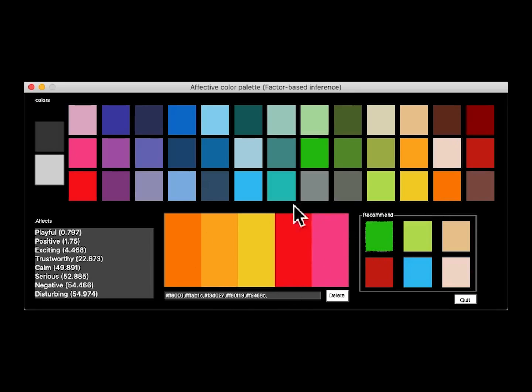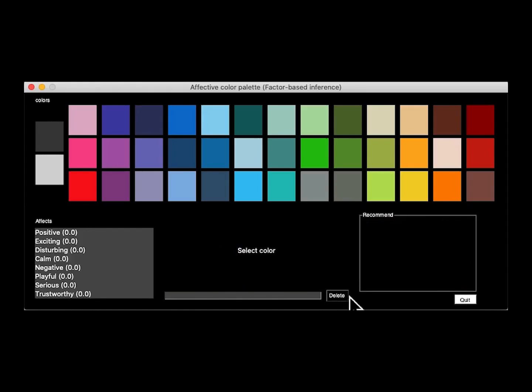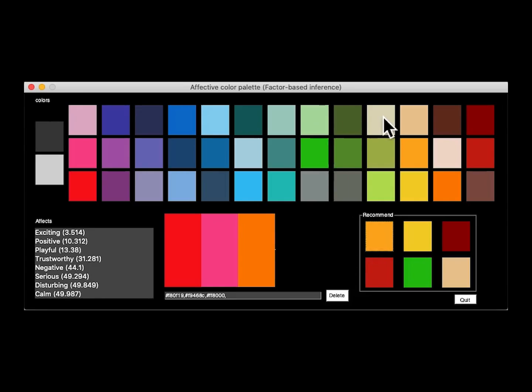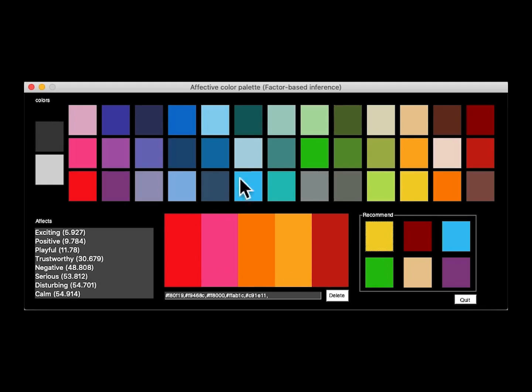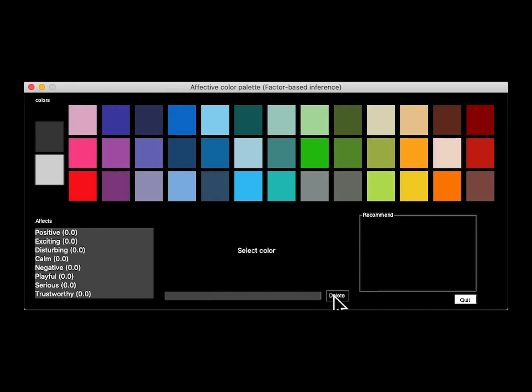Actually, the system updates the sorted list of affective types whenever it takes a new color sample as input. Note that the system displays the list of inferred affective modes in ascending order of error, where each error value is parenthesized in the column. A palette of reddish colors will result in the affect existing. Per this update, the system also provides a set of next candidate colors for the identified affective category.